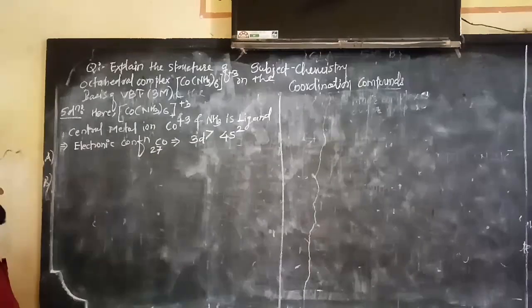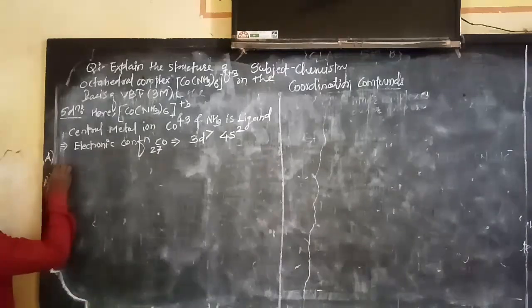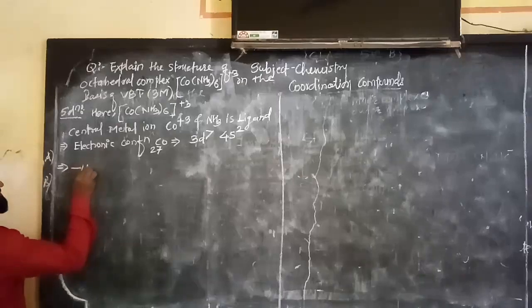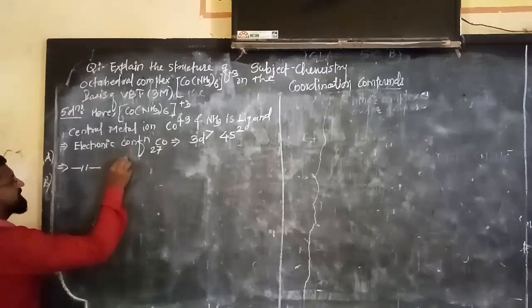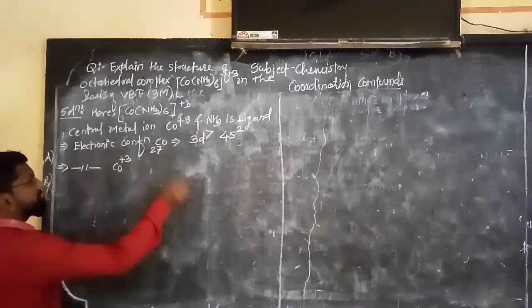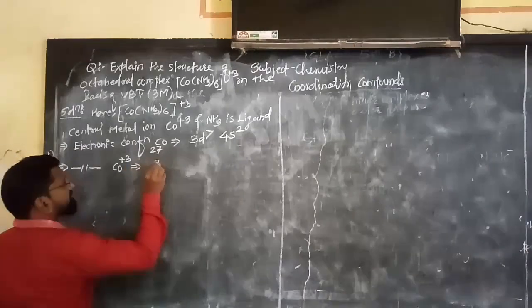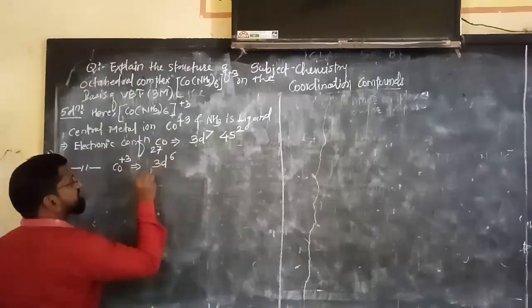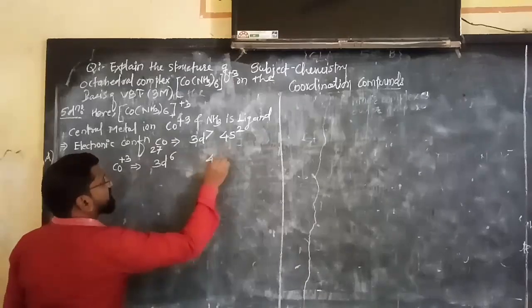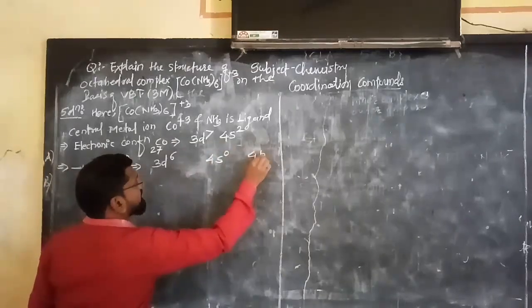Now see here, then what do we want? We want the same electronic configuration for what? Cobalt 3+. Then it will become how many? See here, it will have 3d6, then 4s0 and 4p0.